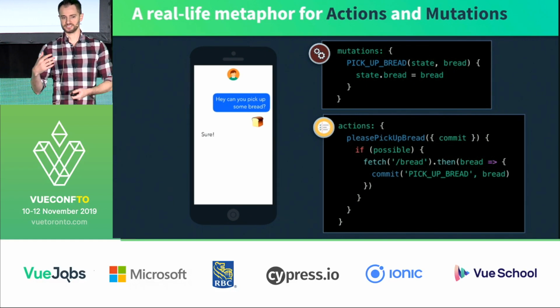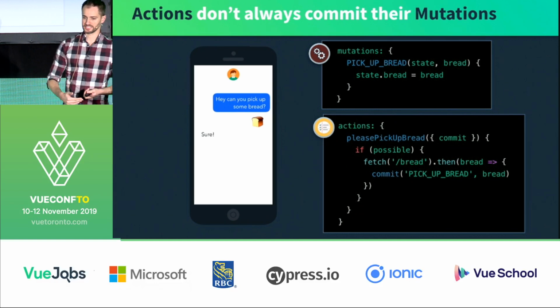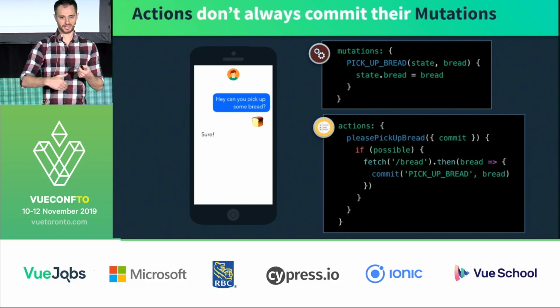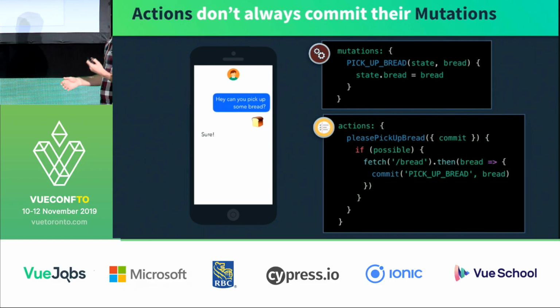But actions in Vue apps don't always commit their mutations because things can go wrong, or there might be some conditional logic that's running. An API call might not go how it is supposed to, or in this example, their car might break down, they're out of bread, etc.